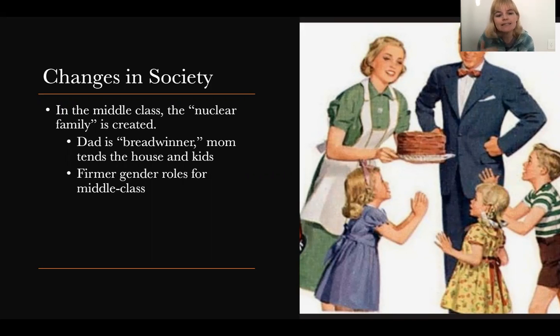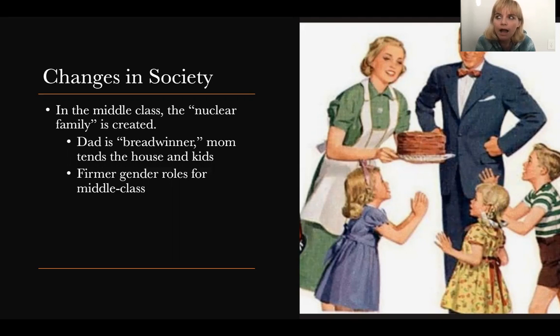And because he's able to make a certain amount of money that keeps this family, this livelihood, in a good spot, his wife doesn't have to work. So the dad will be the breadwinner, and the mother usually stays at home and tends to the home and the children.